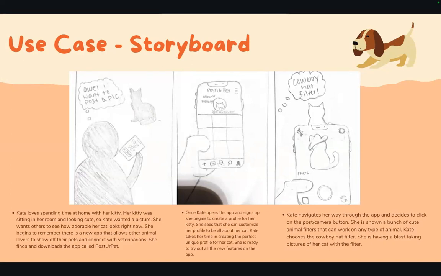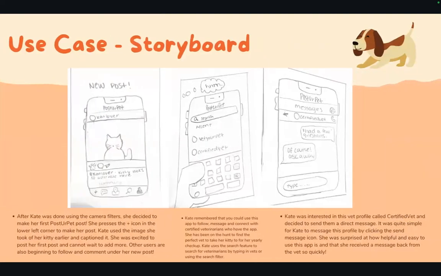She finds her way to the camera app and sees a filter photo that she can take of her cat with a little cowboy hat on, just for fun. And so she decides, I'm going to post a photo that I took of my cat earlier, and she captions it, and she had her first comment and could not wait to post more.